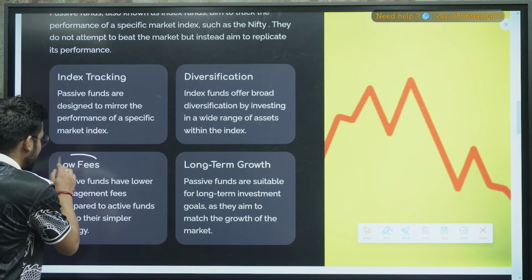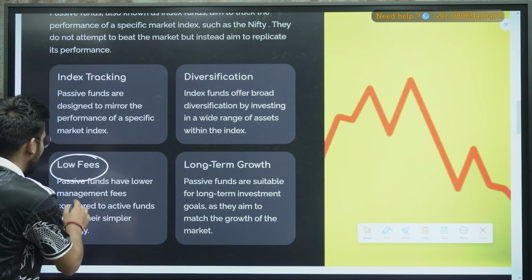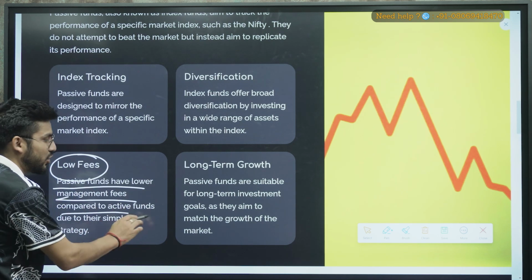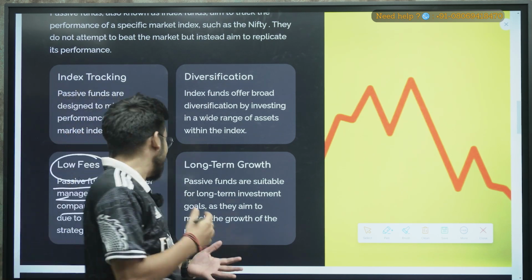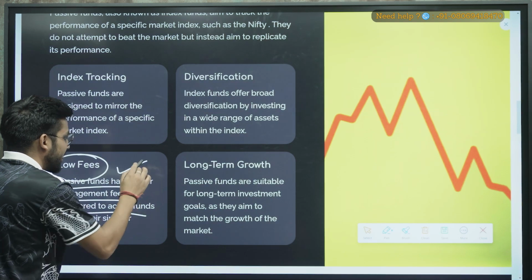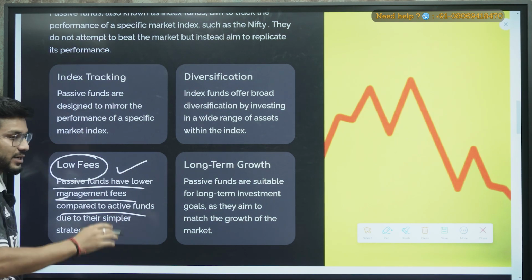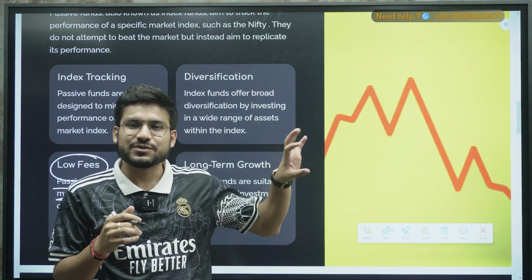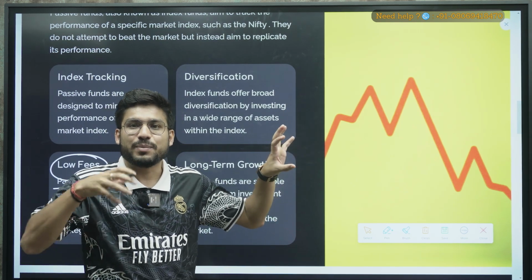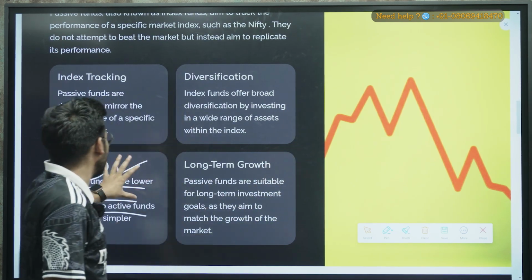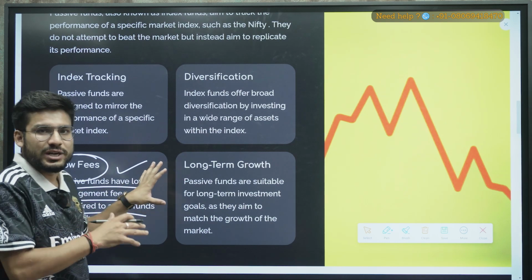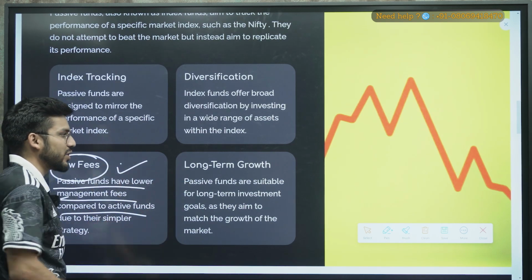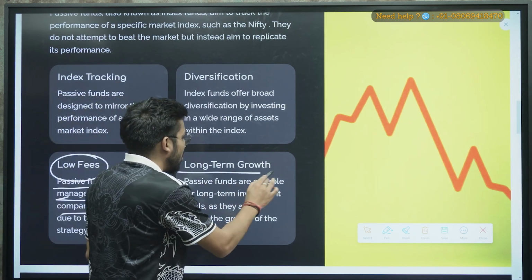Now the third one is lower fees. Right now they are not doing any kind of research, so that is why low fees are included here, right? If you compare it with the active fund, they are doing a lot of research, so that is why active buying and selling was there. But in the passive fund that is not included, so they charge you lower fees.